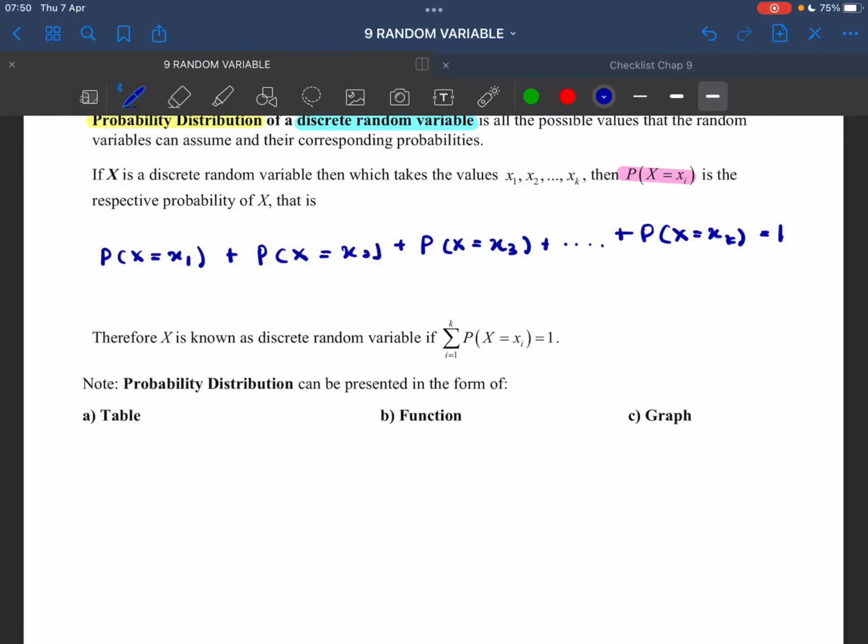Alright, so therefore, X is known as discrete random variable if the summation of P(X = xi) is equal to 1. Okay, discrete random variable, summation of P(X = xi) is equal to 1. So that is the very important definition. If the question said show a discrete random variable, probability distribution discrete random variable, that is what you have to do.